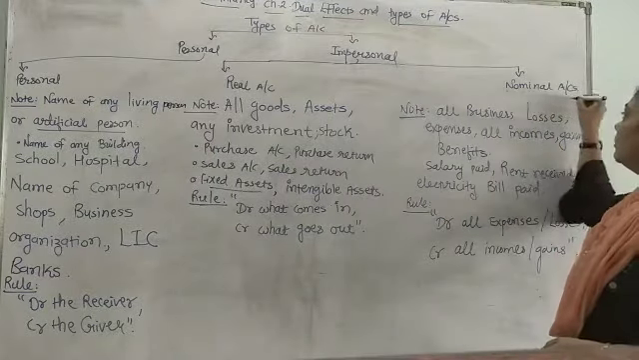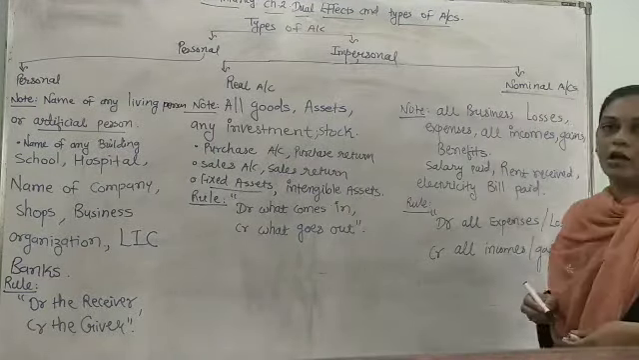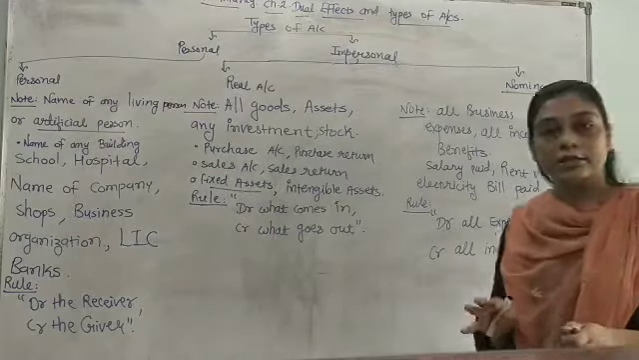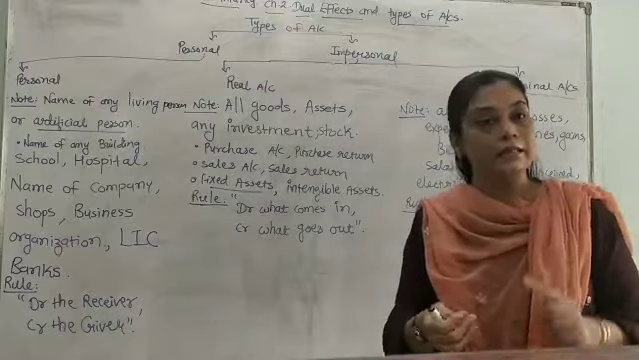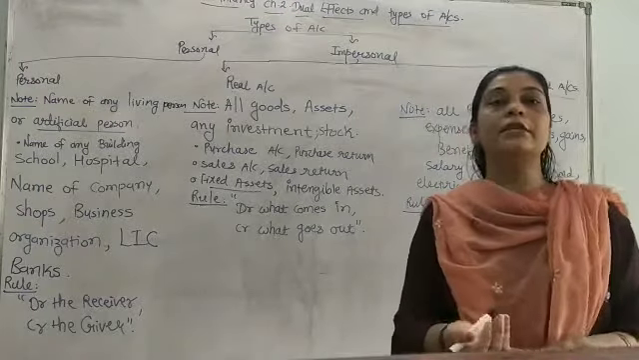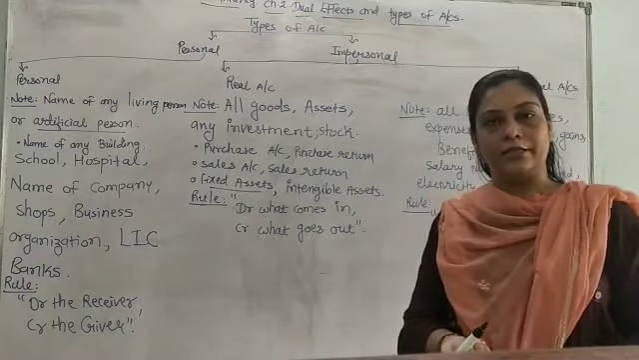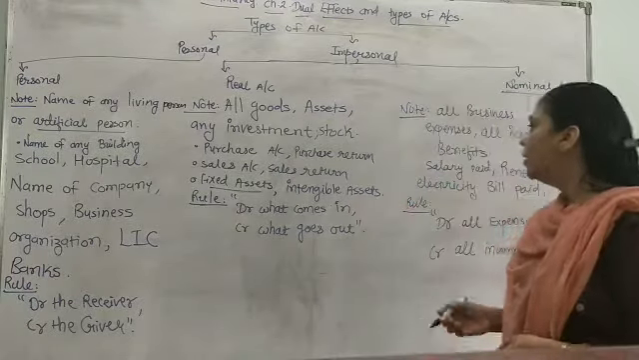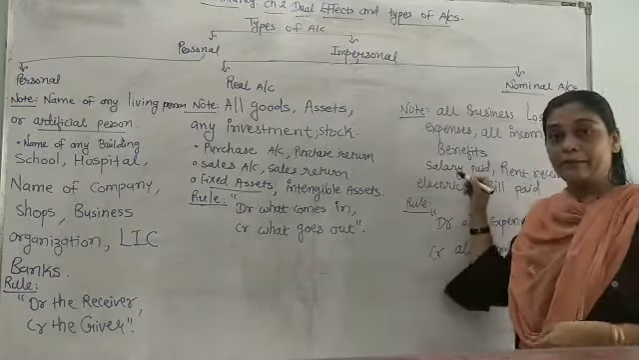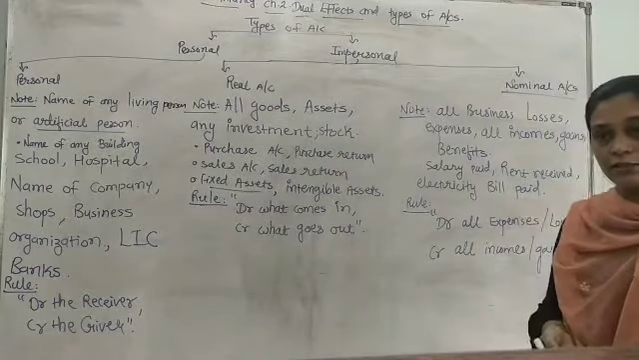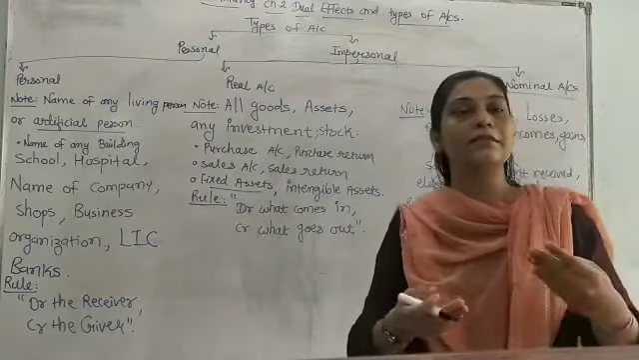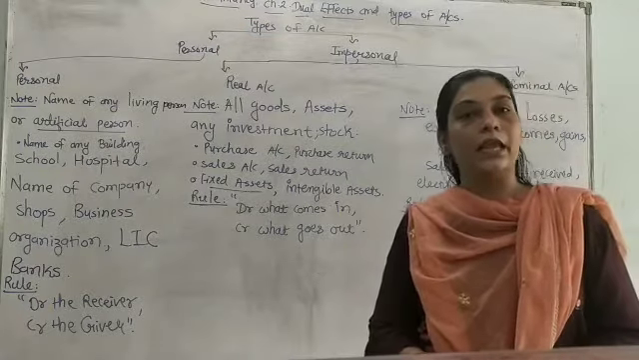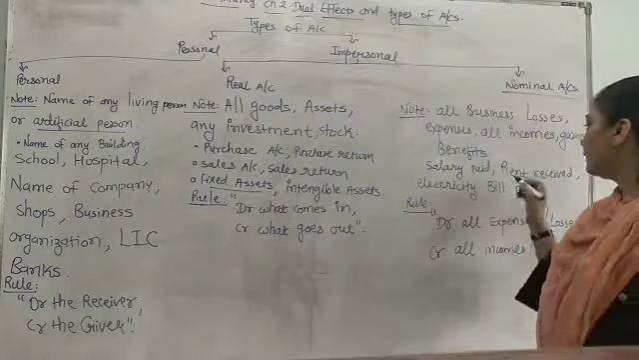Here that is nominal account, that is the third account. The note is that all business losses, all business expenses, all business income, gains and benefits would be considered in the category of nominal account. For example, salary paid. That is an expense of the business. From the viewpoint of business, when salary is paid to the employee, this is an expense. So I will consider it in nominal account.